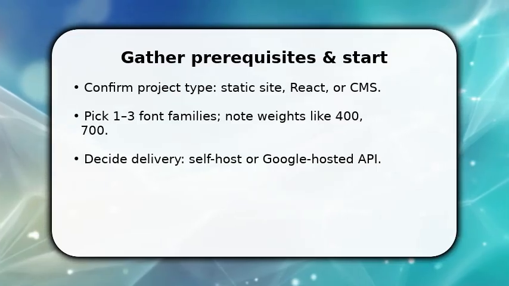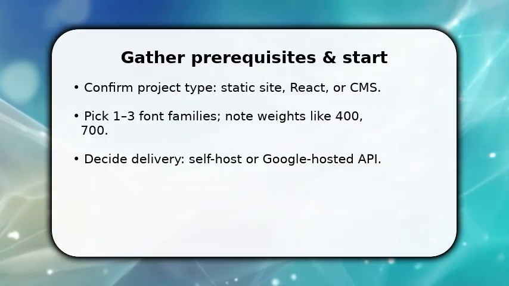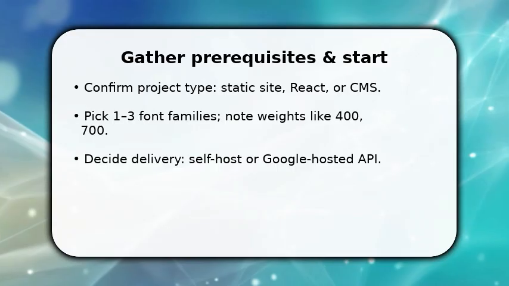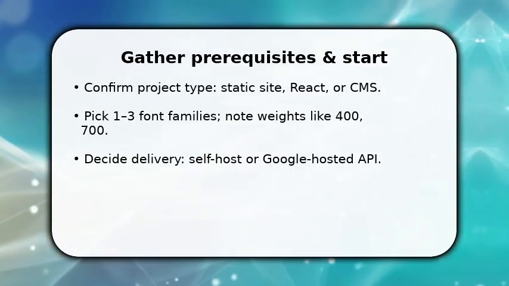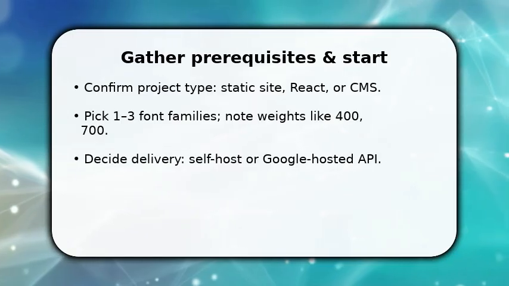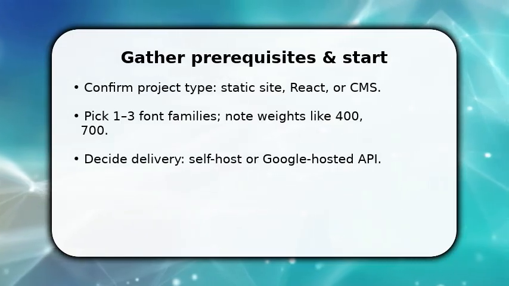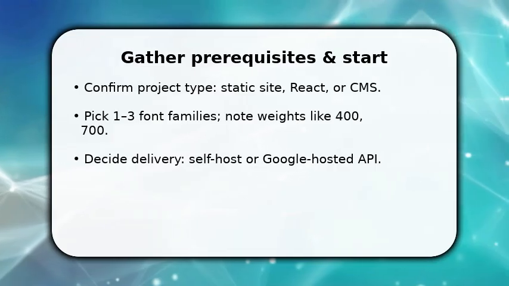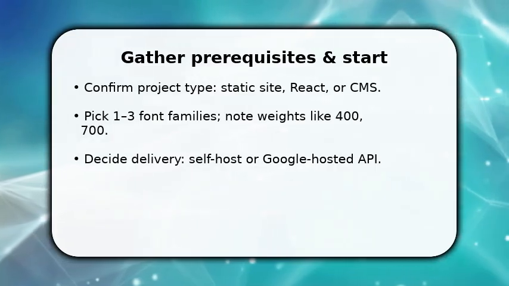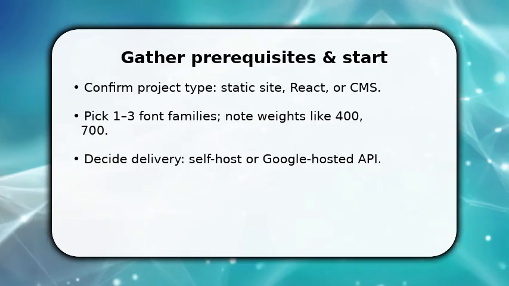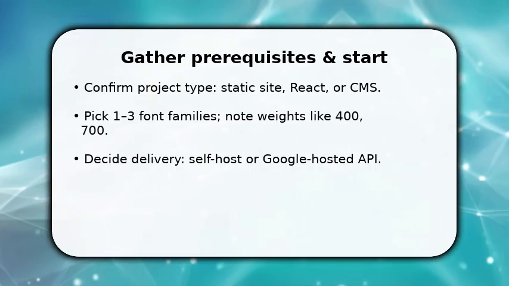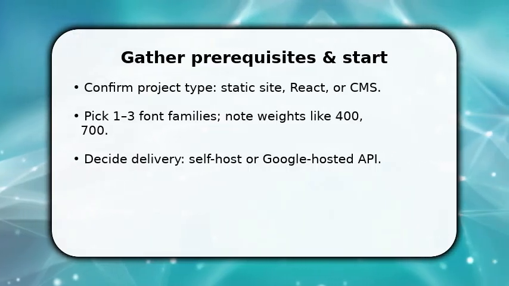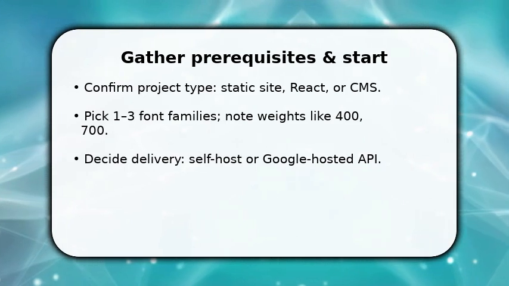You already have a project. Now take the first actionable steps. Open your project folder and confirm whether you need node tooling or plain HTML. Choose 1 to 3 font families and decide which weights you require, because fewer weights mean faster loads. Once decided, pick either Google-hosted linking for speed or self-hosting for privacy and performance control. Make sure to note the exact family names and weight numbers so you can copy them precisely into the next step.